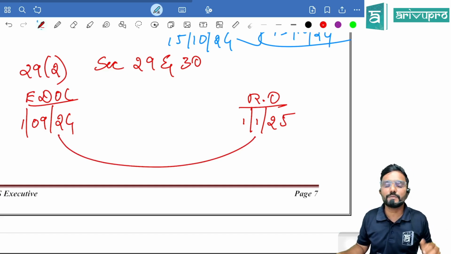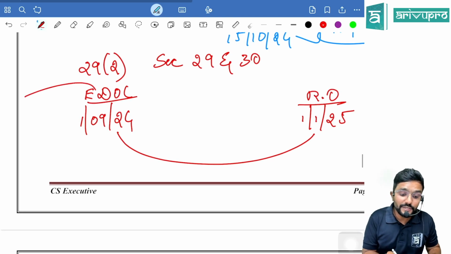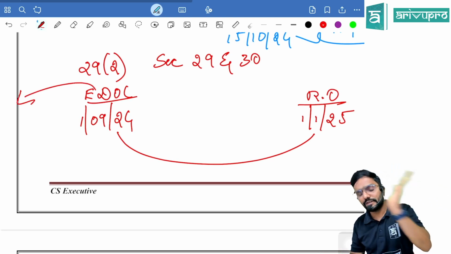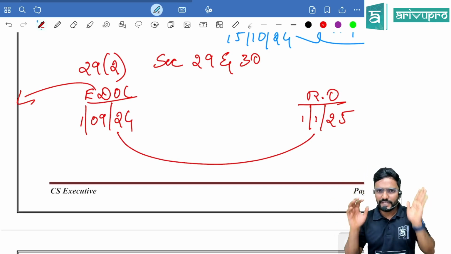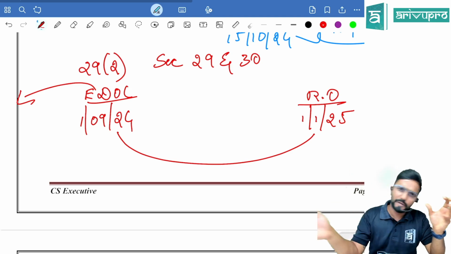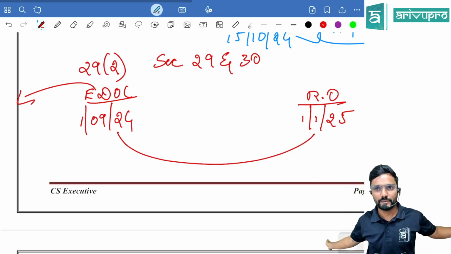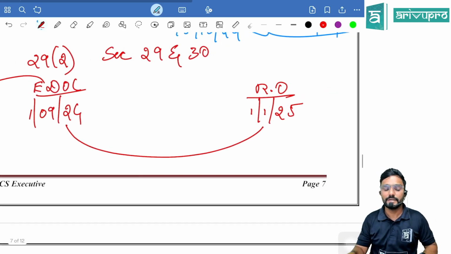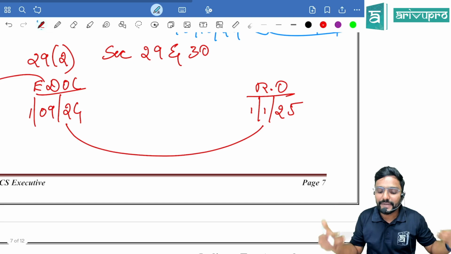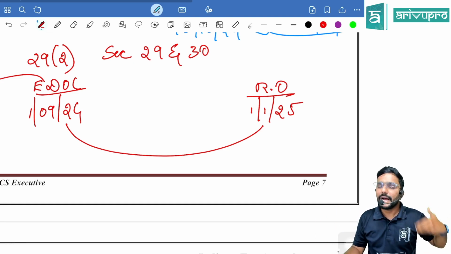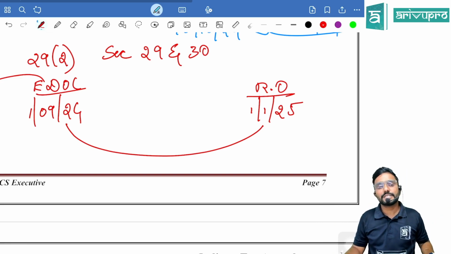But any return which was pending before this, I have to file it, even if it is after 1st September. Anything I am liable to pay for the period before 1st September, I have to pay it, even if it is after 1st September. But I am not talking about that period. For the time gap between September and December, till 1st January, I was not allowed to file the return.